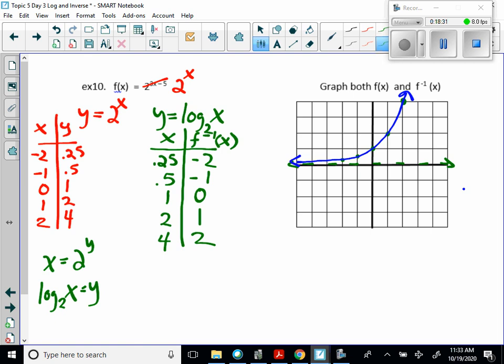So double check and make sure that you reversed it correctly. Sometimes I'll get those numbers backwards. And then we will plot those points. Now, this time we will have a vertical asymptote.